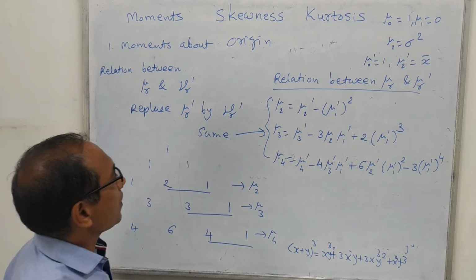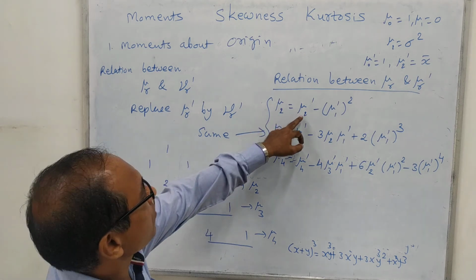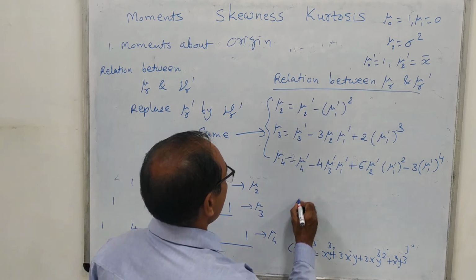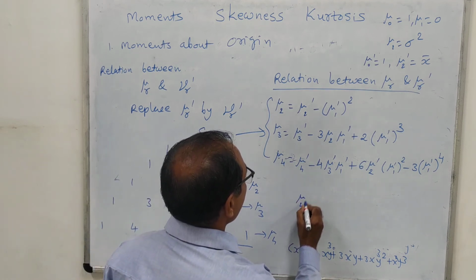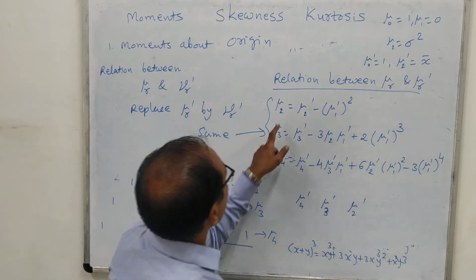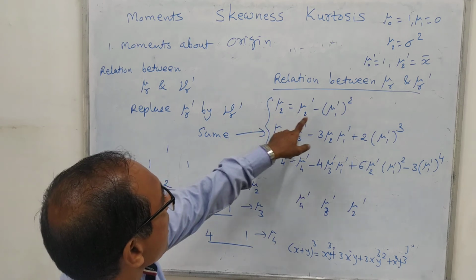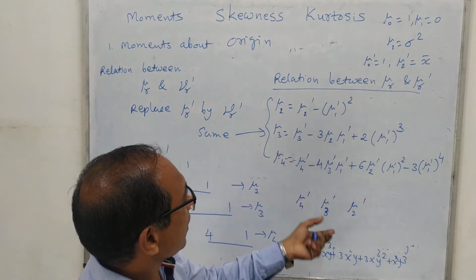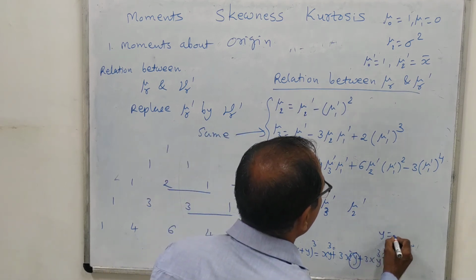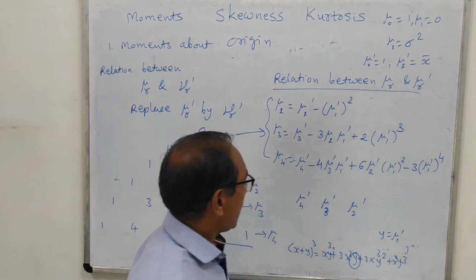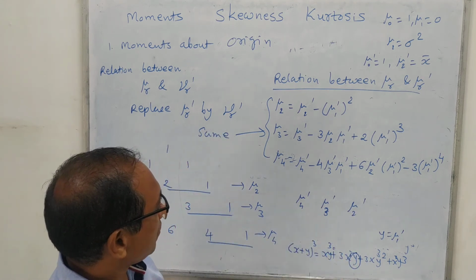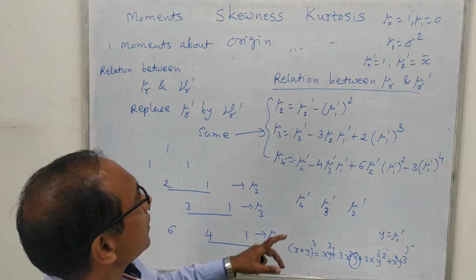Suppose, first of all, we want to write down mu2. Then we start with mu2 dash. Actually we will use mu4 dash, mu2 dash, mu3 dash, mu1 dash like this. If it is for mu2, then start with mu2 dash. Then mu2 dash into mu1 dash. Y is considered here as fixed, mu1 dash, and this x will be changing: mu2 dash, then mu1 dash, then mu0 dash like this.